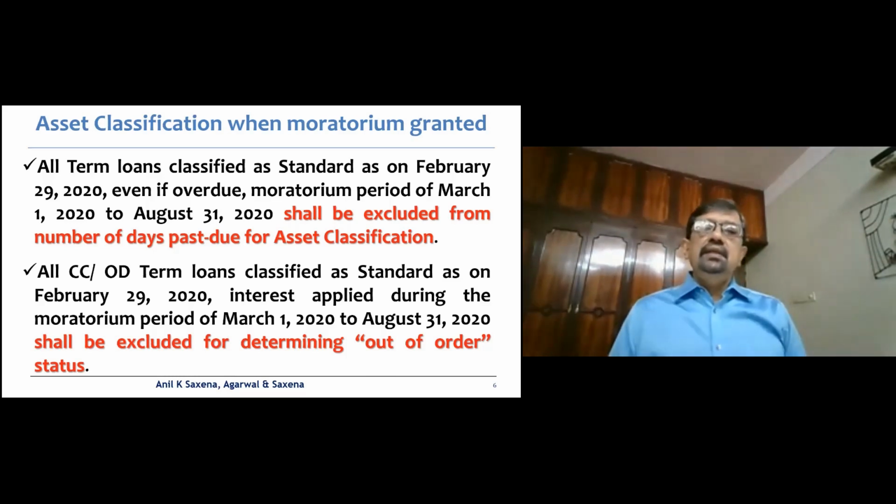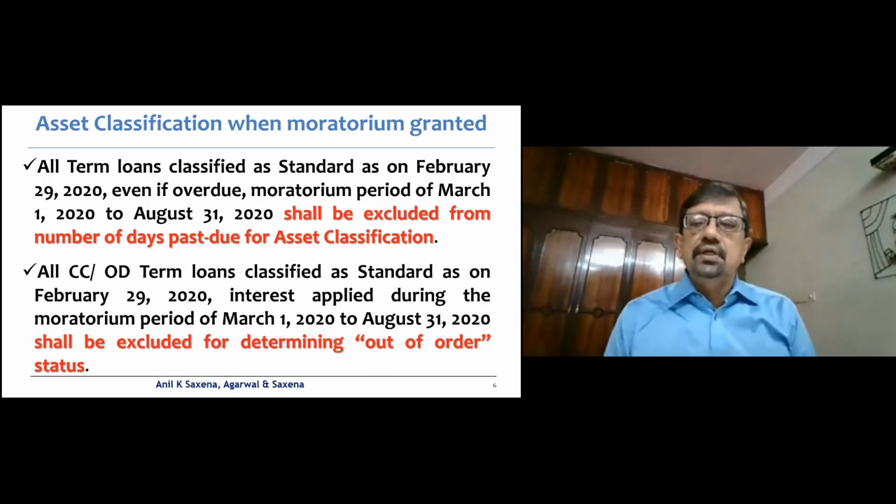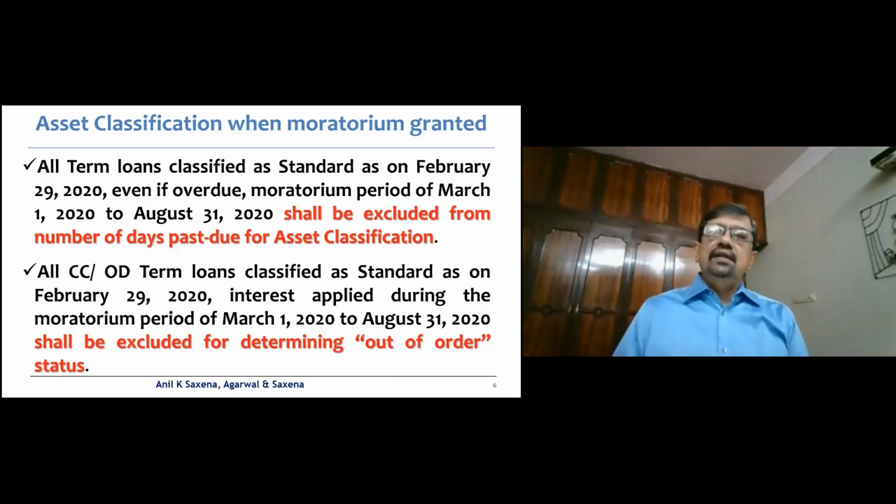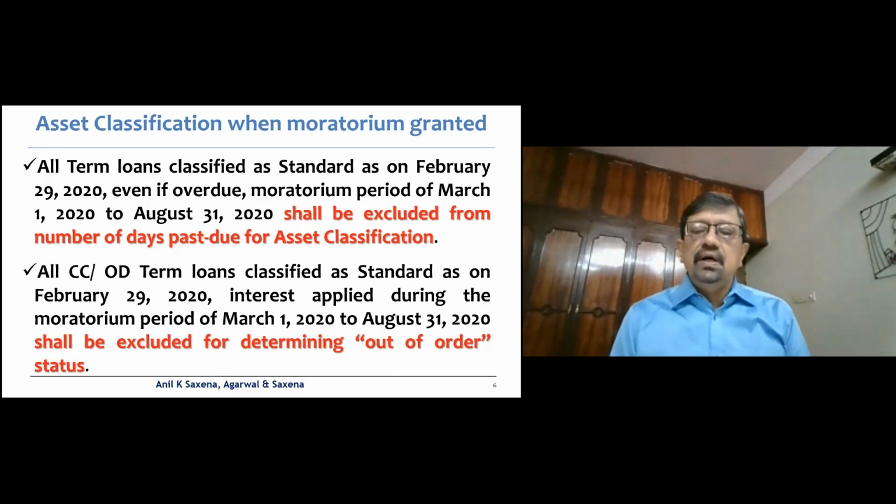Now, similarly, in respect of the CCOD and term loans which are standard. Here, every place you would see that the reference date, as per the 6th August 2020 circular, is the 1st of March 2020.